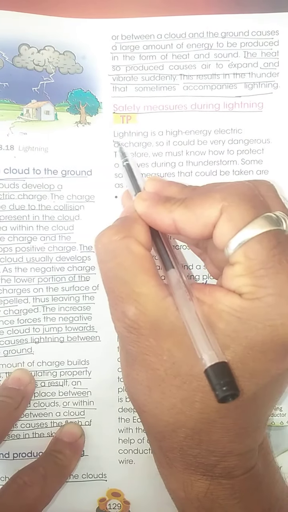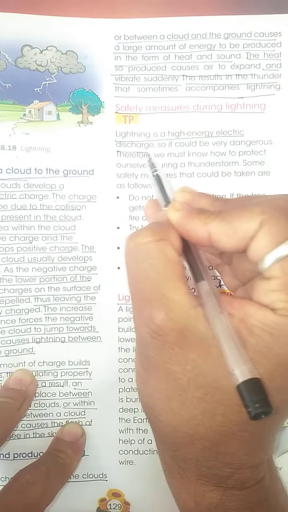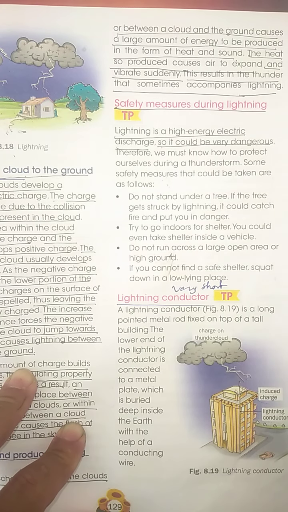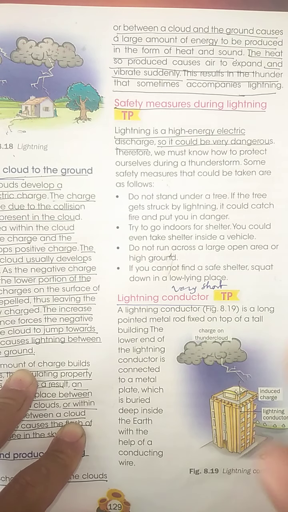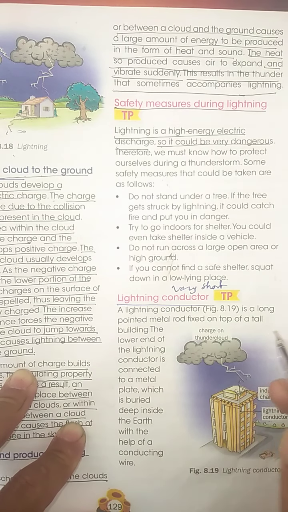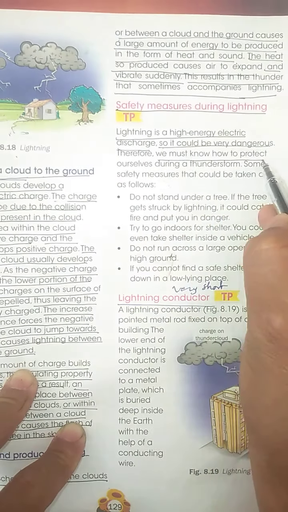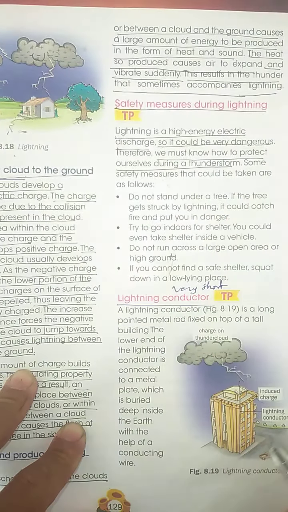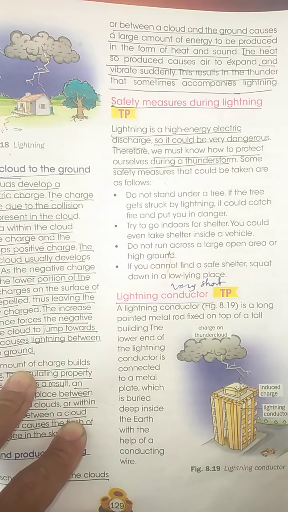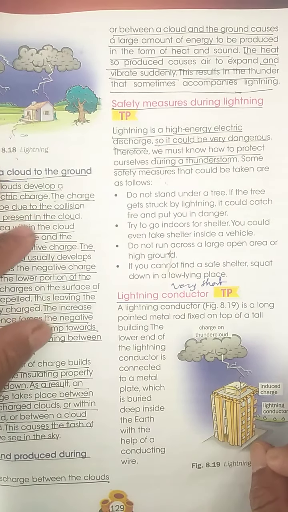So lightning, as I said, is a high energy electric discharge. So it could be very dangerous. It can take human life also. It can kill what? Animals also, and it can destroy the crops also. It can destroy the trees also, and it can take human life also. So it must be known how to protect ourselves during a thunderstorm. When there is a thunderstorm, that means lightning takes place, and the sound of thunder also gets heard. But we can take some safety measures in order to safeguard ourselves from this lightning.